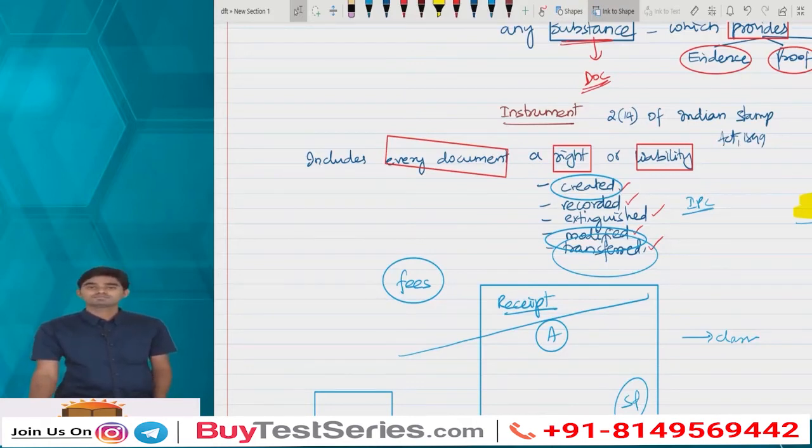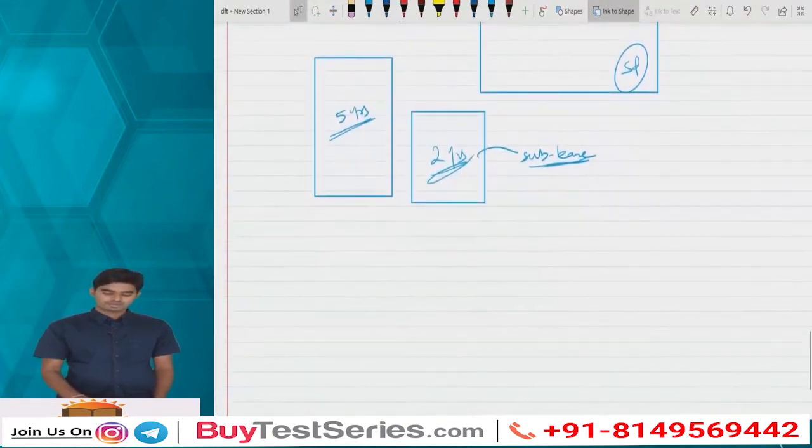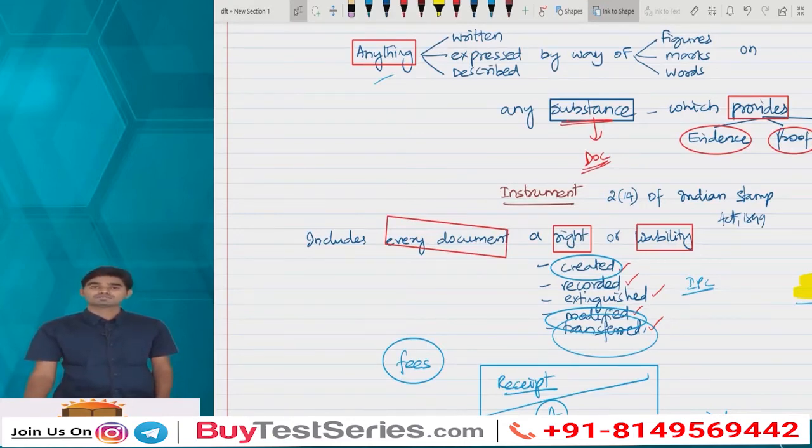The Constitution of India, that is an instrument because by virtue of your birth it is applicable to you. Clear everyone? This is the concept of instrument. Now tell me whether the document is wider or the instrument is wider. Correct me. All instruments are documents, but all documents are not instruments. I repeat, all instruments are documents, but all documents are not instruments.